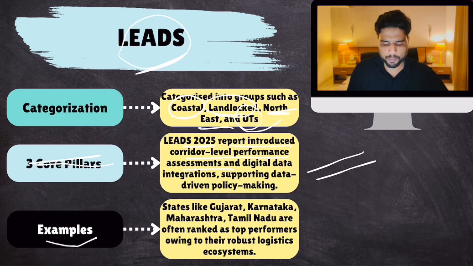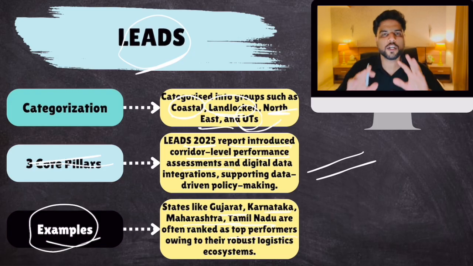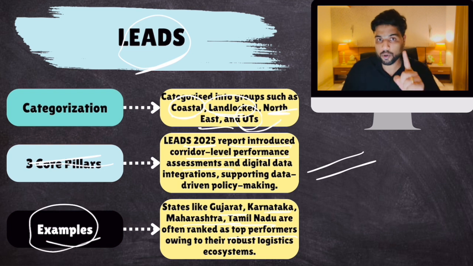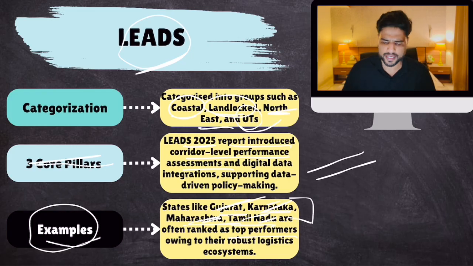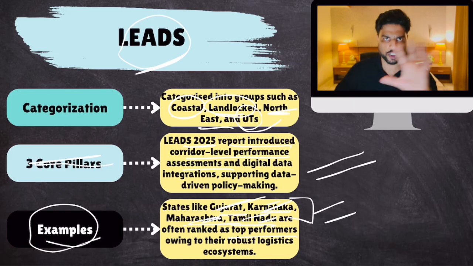Now examples. Generally, states like Gujarat, Maharashtra, Karnataka, Tamil Nadu are always top rankers. Mostly these big states are top performers. And remember, you can also notice these 4 states are also coastal states. Historically, most of India's sea trade happens through these 4 states. So naturally, they have developed their logistics sector and they perform well. Clear? So that would be all as far as logistics sector is concerned.